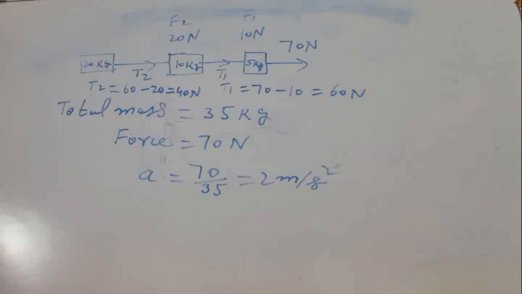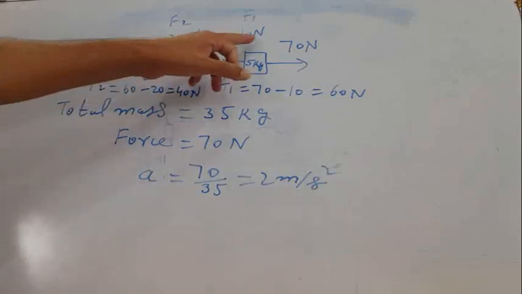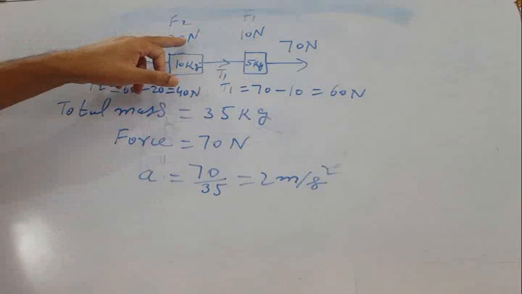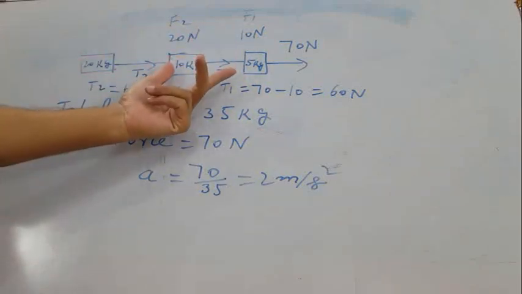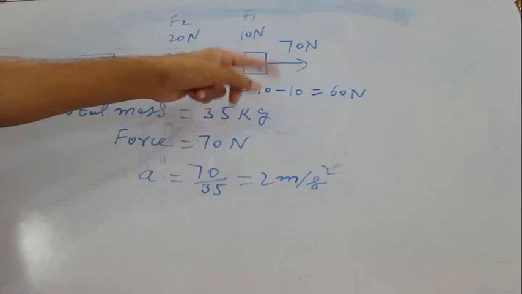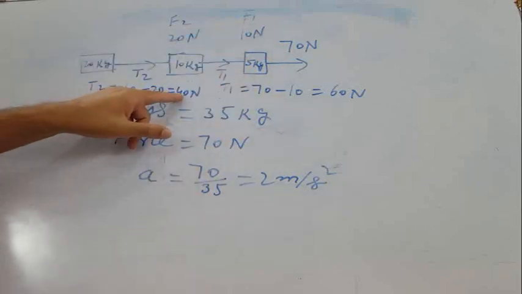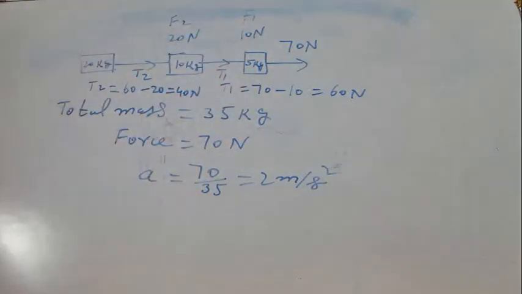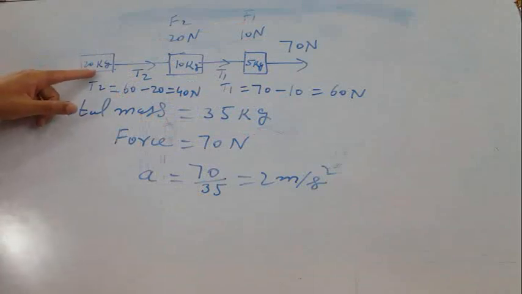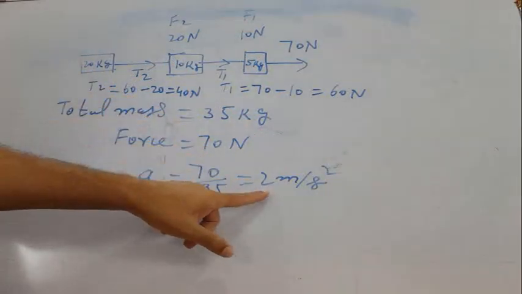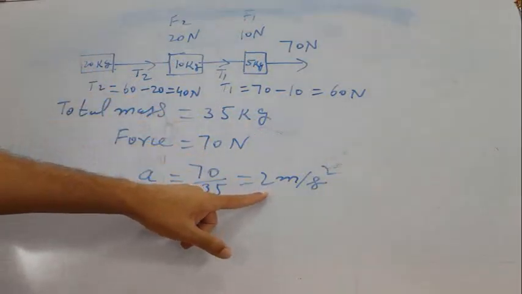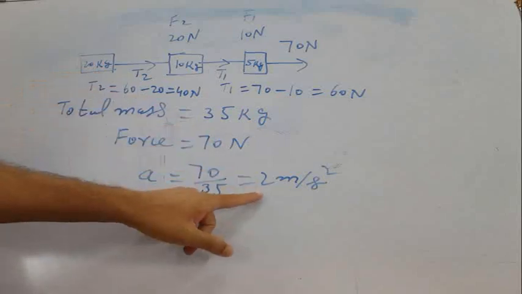One more procedure. For the first, 10 Newton force is required, for the second 20 Newton, so together 30 Newton is required. Total was 70, 70 minus 30, 40 Newton. Third procedure: the 20 kg mass is moving with an acceleration of 2 meter per second square, so how much force is required? 20 into 2, 40.